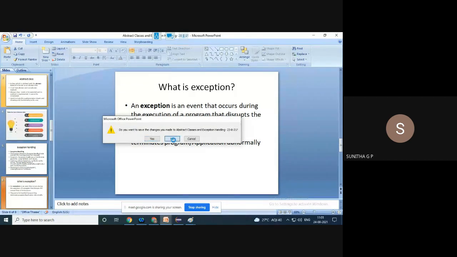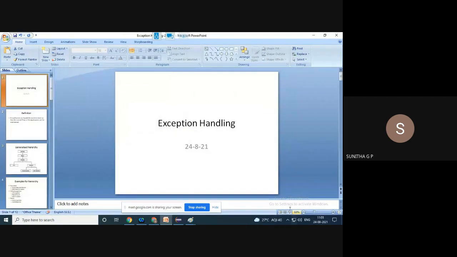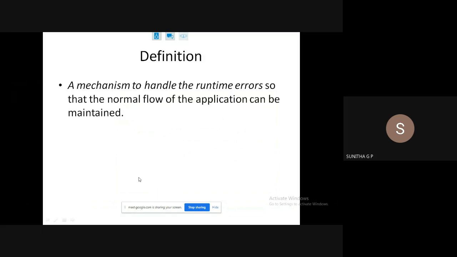Okay, so let me go with this. Here we have that. The mechanism that will handle that event is called exception handling. It is a mechanism to handle runtime errors so that the normal flow of the application can be maintained.